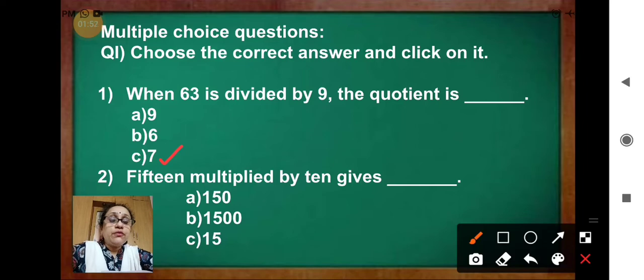Question 2. 15 multiplied by 10 gives 150, then 1500, 1515. So the correct answer is 150. Finished?